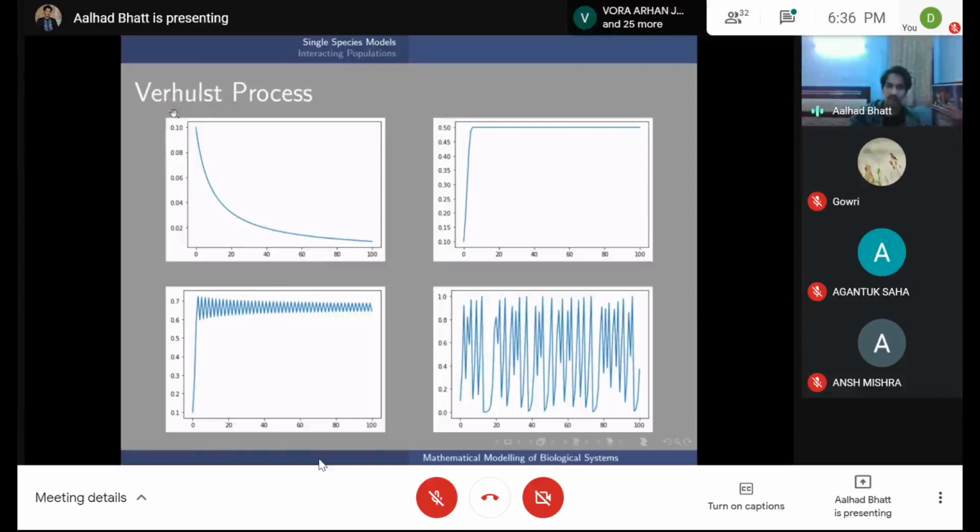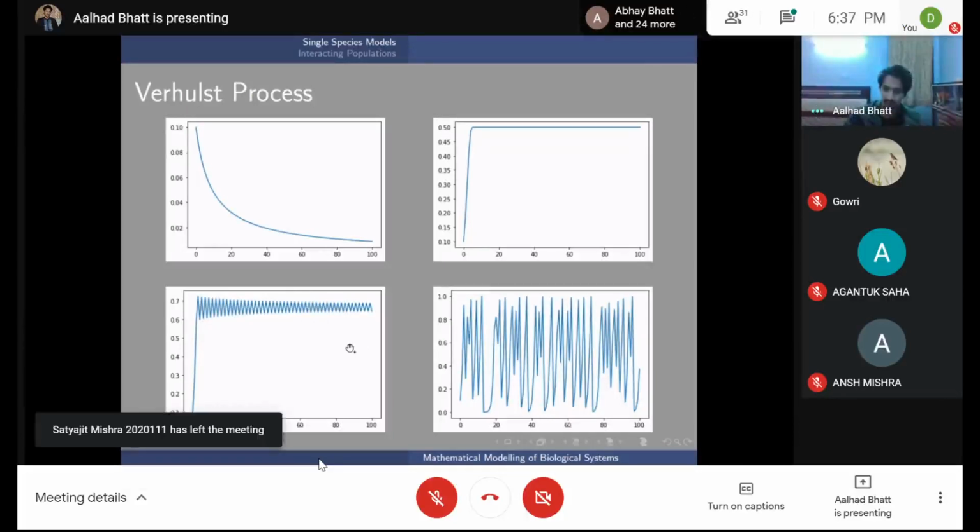So at r equal to 1, again, if you go back to the model, you will be able to see that the population goes extinct. For r equal to 2, it has some fixed point. R equal to 3, it has these oscillations. Here the oscillations are decreasing, and at time equal to infinity, they will go to a single point. But if you make it say 3.0001, then these oscillations will stop decreasing and they'll just switch between two values.